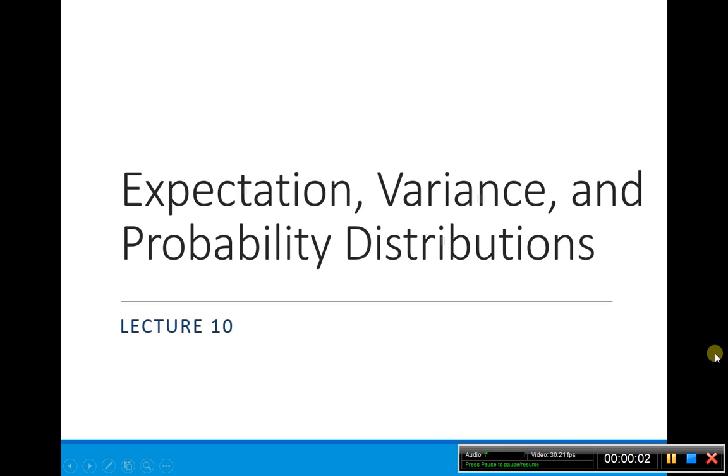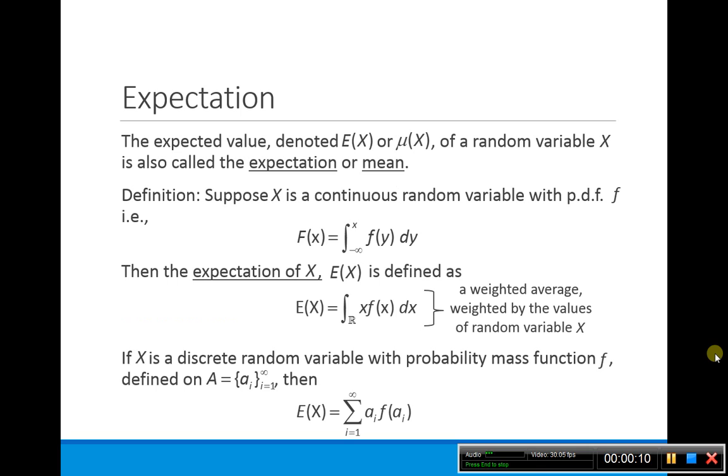Lecture 10 is going to talk about the expectation, variance, and probability distribution. So we're talking about the expectation and variance of our random variable x. The expected value is denoted by E of capital X or mu of x, and it's also known as expectation or mean. By definition, remember last time we talked about the PDF of our random variables.